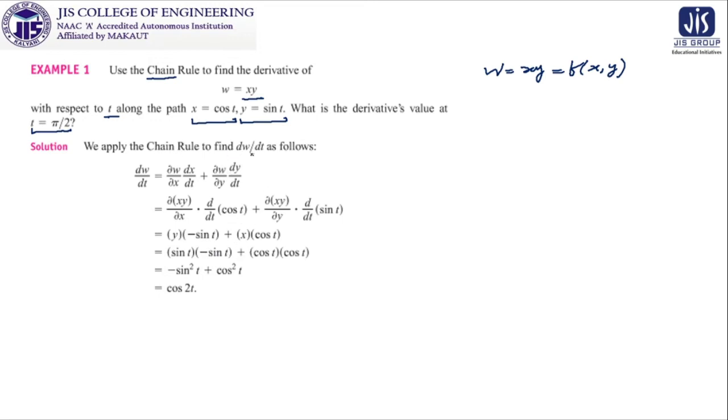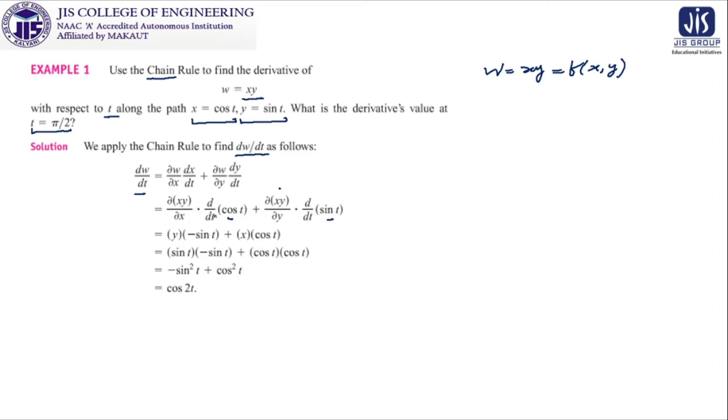So we apply chain rule to find dw dt, and dw dt is already understood by us, that is going to be del w del x dx dt plus del w del y dy dt. And what is w? It is given x into y. So we are taking del xy del x into d dt of cos t, since x is cos t. Similarly, del xy del y into d dt of sin t.